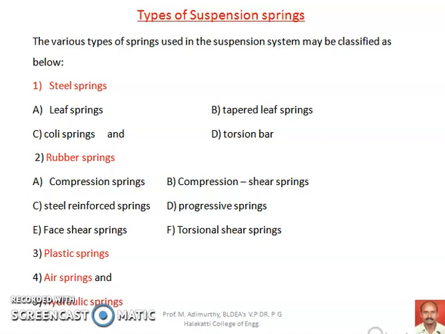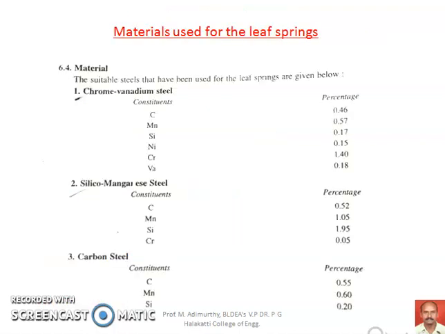Particularly, leaf springs are highly used in various types of automobiles, including cars as well as heavy duty vehicles. Wherever a rigid axle suspension system is used, leaf springs are definitely preferable. As I told, leaf springs are the most widely used type of springs in automobiles.